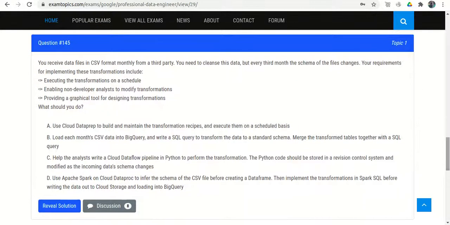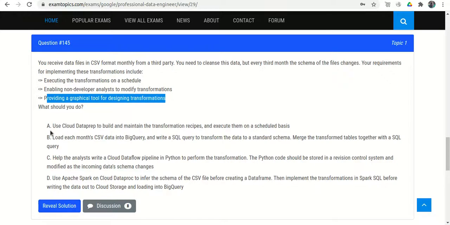Question number 145. You receive data files in CSV format monthly from a third party. You need to clean the data, but every third month the schema of the file changes. Your requirements for implementing these transformations include executing the transformations on a schedule, enabling non-developer analysts to modify transformations, so that even someone who doesn't know how to write code can modify them, and providing a graphical tool for designing transformations. So what should you do?